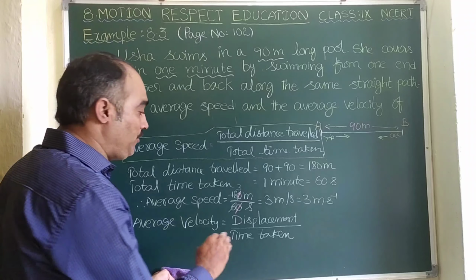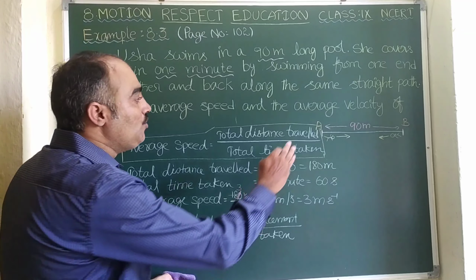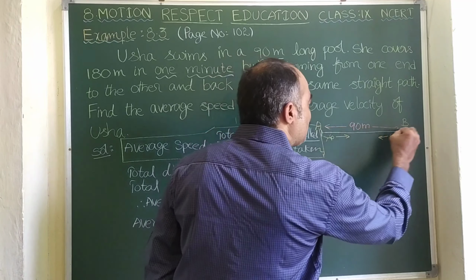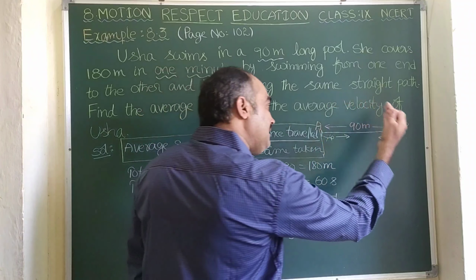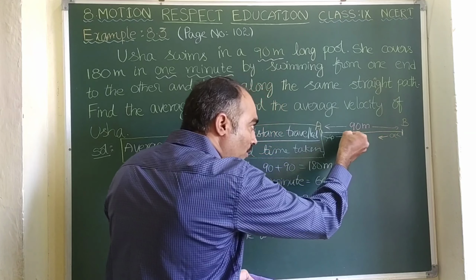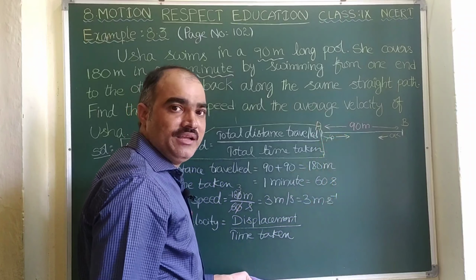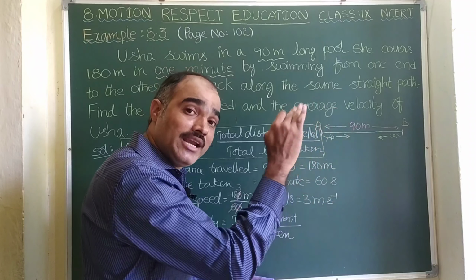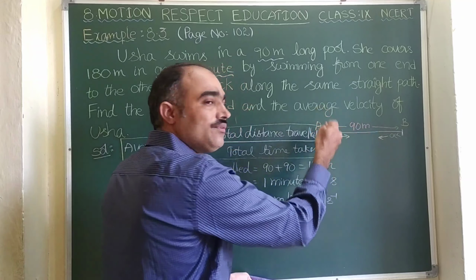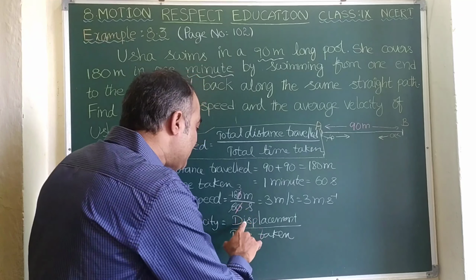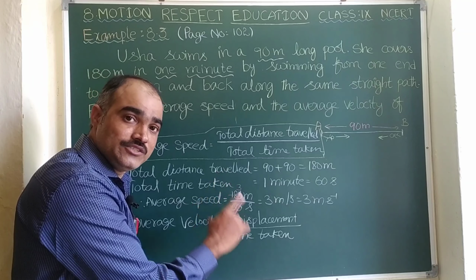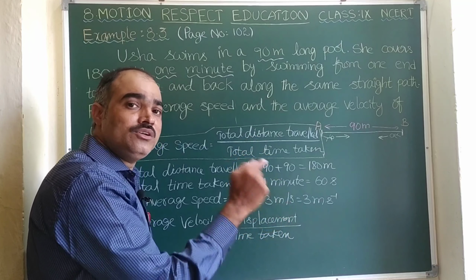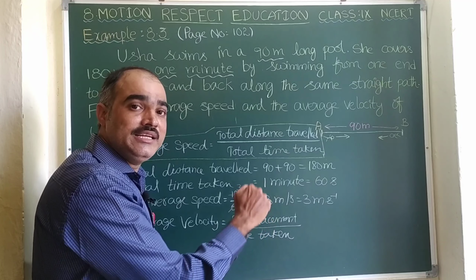Now we have to find the displacement. Understand the situation: the girl Usha started swimming from A, reached B, and again following the same straight line path, reached back to A. Her initial position is A and her final position is also A. Displacement is the shortest distance between the initial position and the final position.